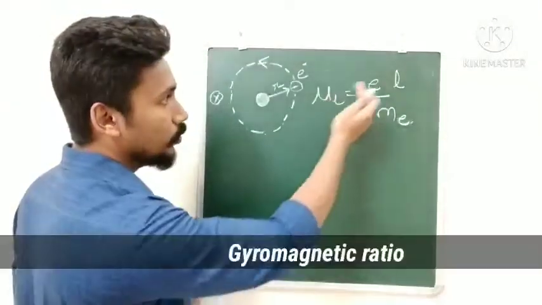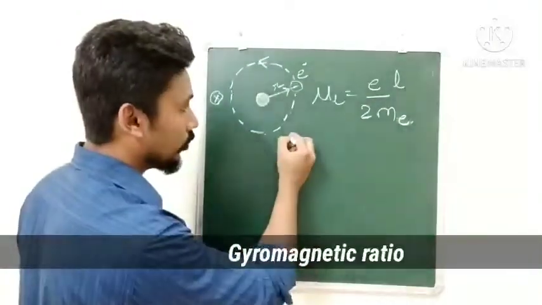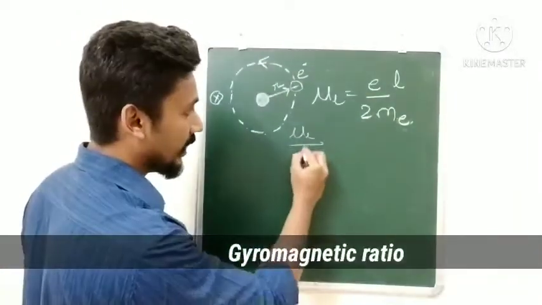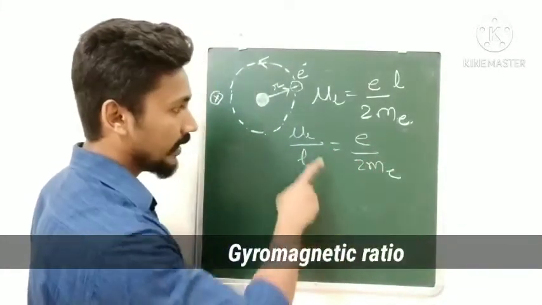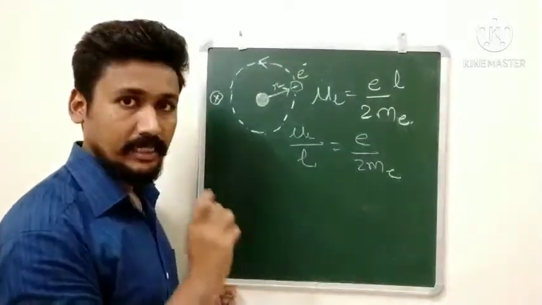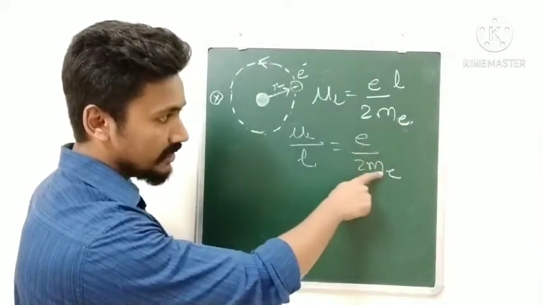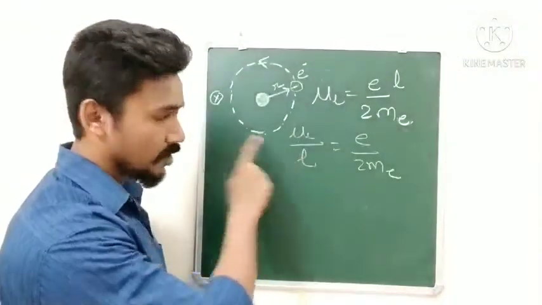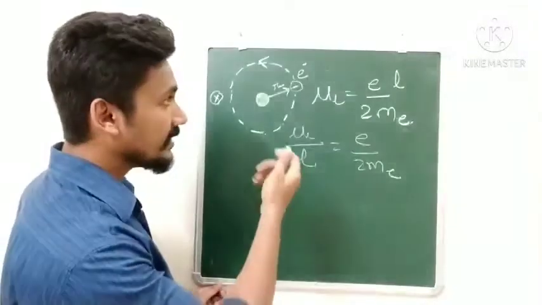The ratio of mu L to L is known as the gyromagnetic ratio. Therefore mu L by L will be equal to e upon 2Me. This ratio is called the gyromagnetic ratio, and you can see on the RHS all these values are constants. Therefore the gyromagnetic ratio will also be a constant.